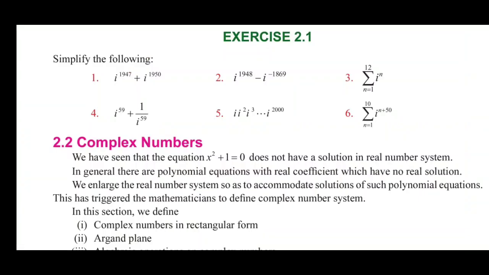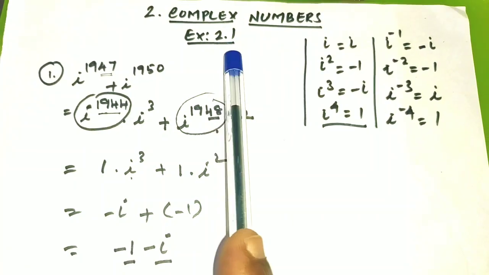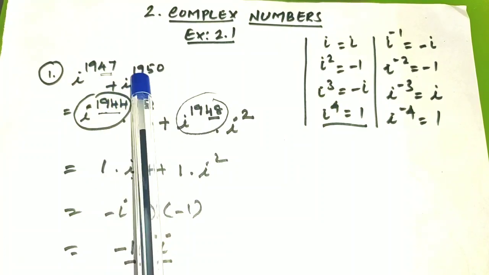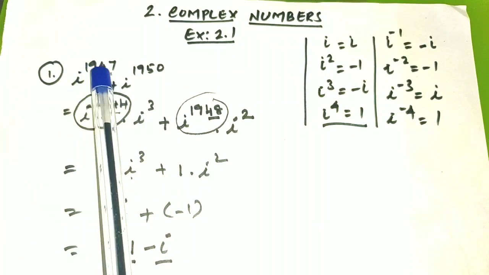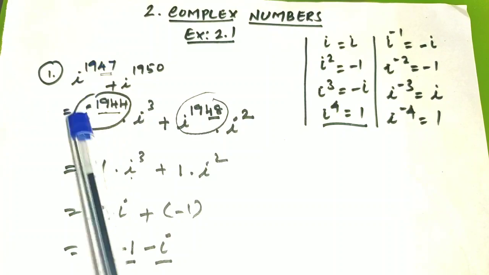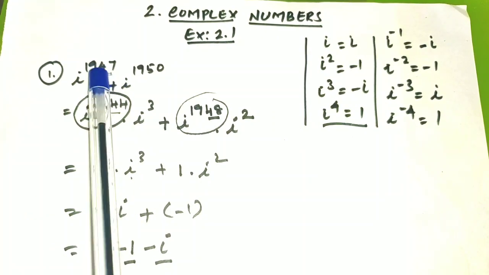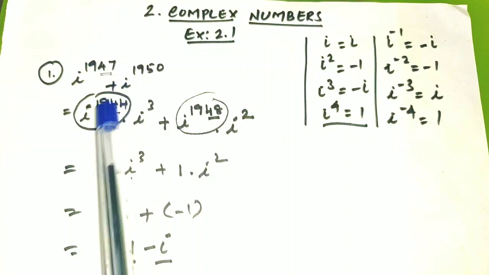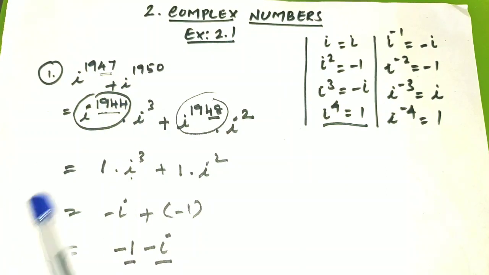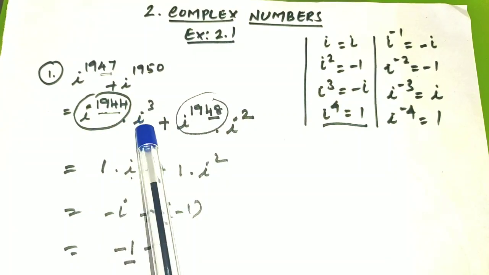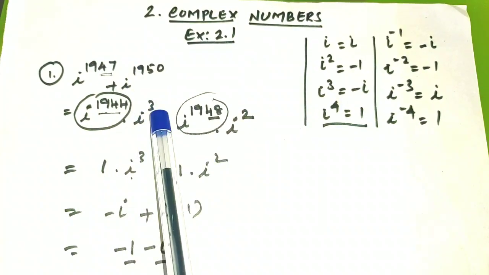Using these values, we will do the problems from the first exercise. Okay, exercise 2.1. The first problem is i power 1947 plus i power 1950. In this, first I am going to split the power in multiples of 4. For that, first you have to look at the last two digits. The last two digits are 47. So here 44 is the multiple of 4. So I am going to split this as i power 1944 into i power 3. The remaining power is 3.